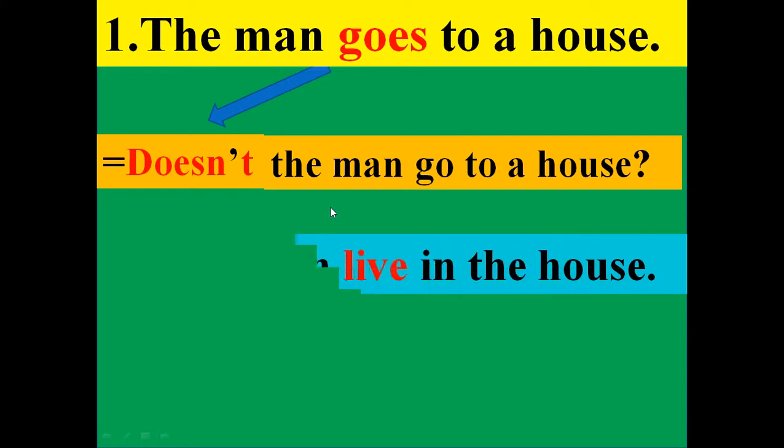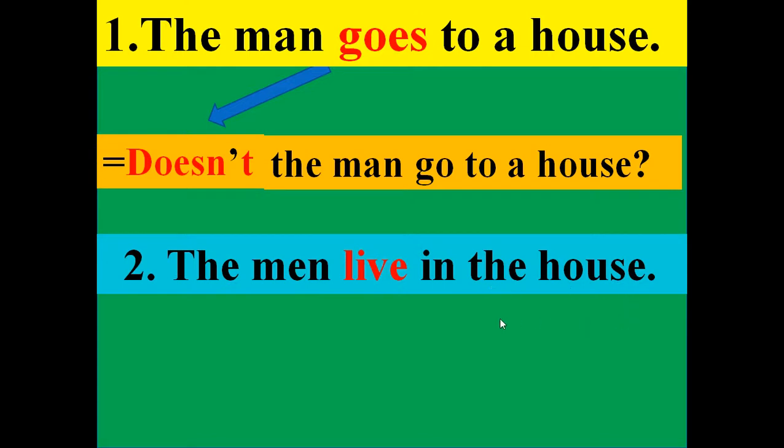Okay, next example. The men live in the house. The principal verb is here live. Here is no s or es because the subject, the men, is third person plural number.